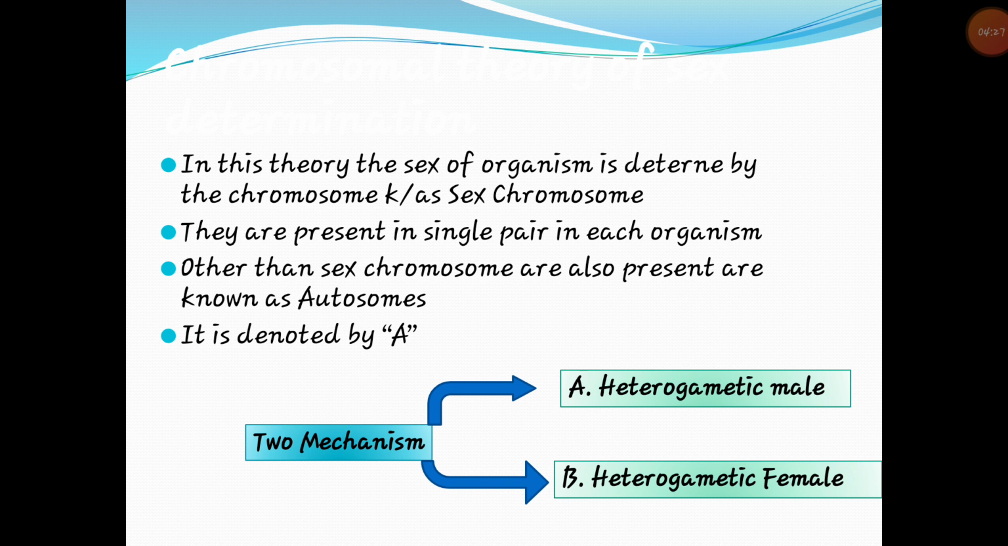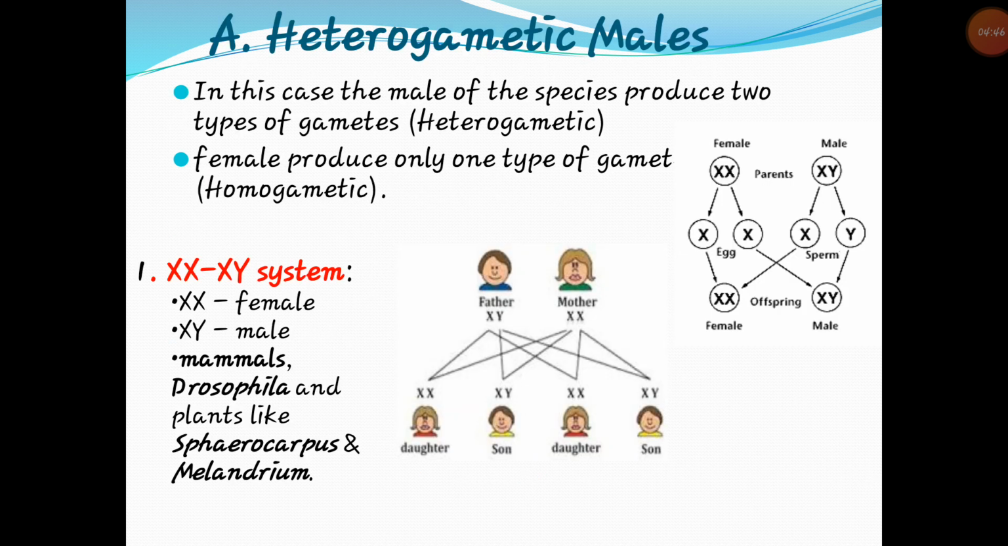In this chromosomal sex determination method, depending on the type of gametes produced by the individual, two main systems of sex determination operate, that is heterogametic male and heterogametic female. First we will see heterogametic male. In this case, the male of the species produces two types of gametes, and the female is the homogametic sex, producing only one type of gametes.